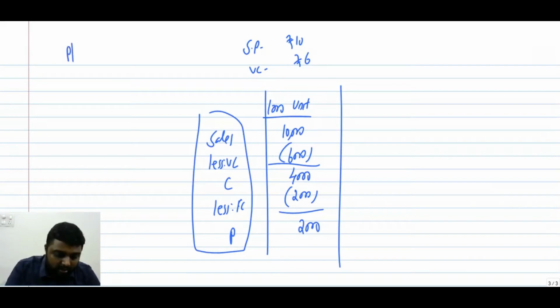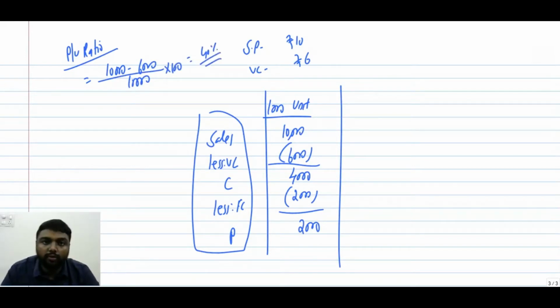See, we have discussed already two equations for PV ratio. S minus V, that is 10,000 minus 6,000 divided by 10,000 into 100. We will get an answer of 40%. This we can do with the per unit approach also, and we will get the same answer.